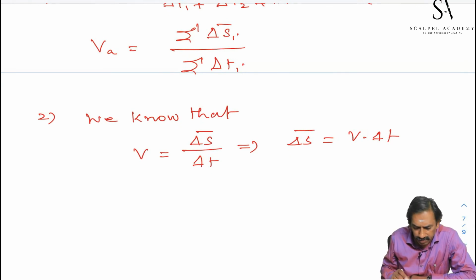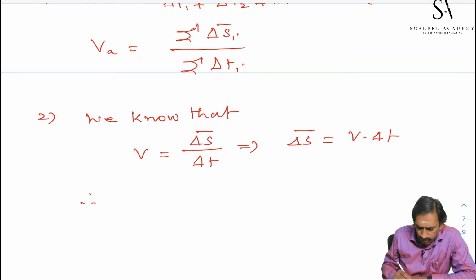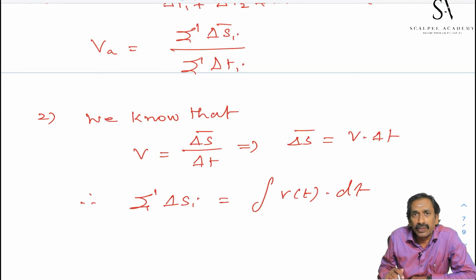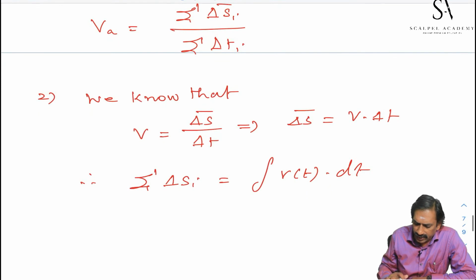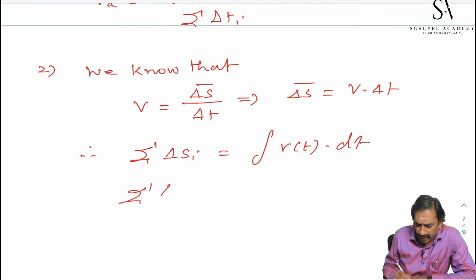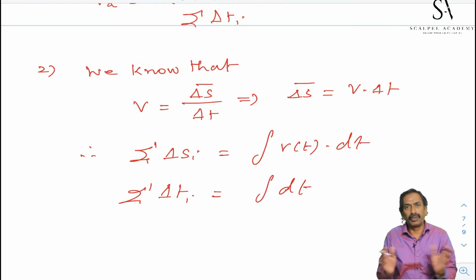It is the integral of V as a function of time, dt. Instead of delta t, you have to write dt. This velocity is a function of time. The summation of delta t, how can you write it? It is the integral of dt.